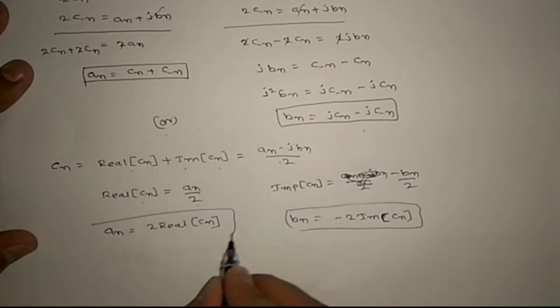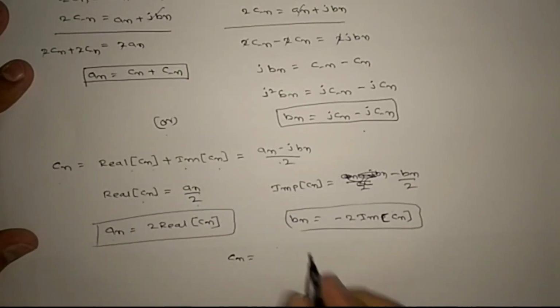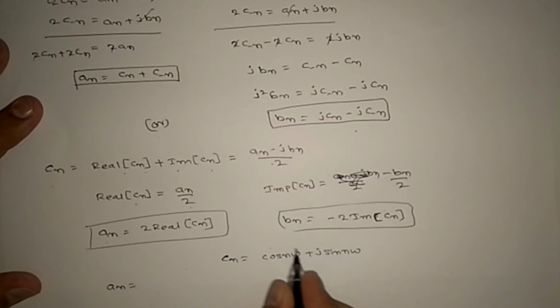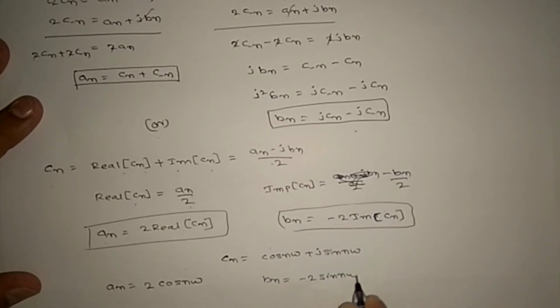So you can directly solve. Suppose for example cn equals cos n omega plus j sin n omega. Then an equals 2 cos n omega, the real part, and bn equals minus 2 sin n omega. So you can find this directly. Thank you.